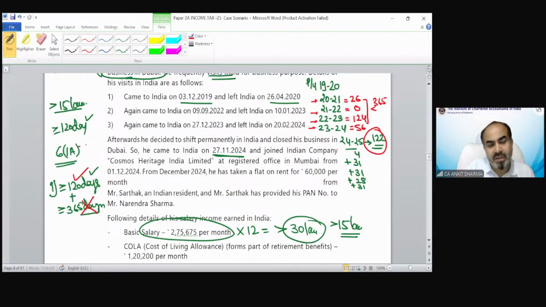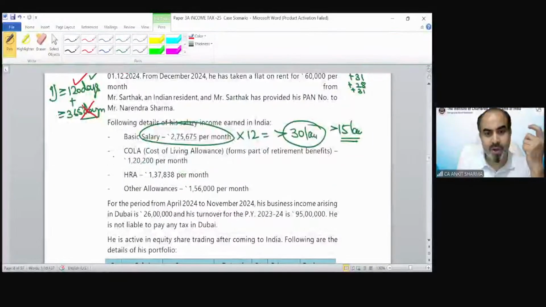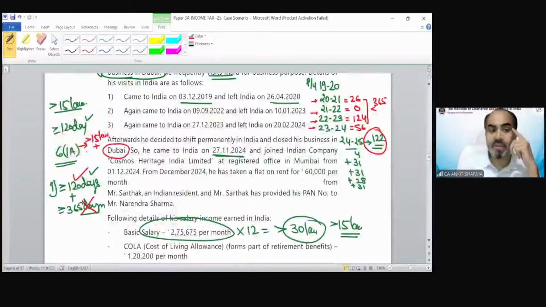Now we have to check the third condition. The third condition says visit is irrelevant. We do not need to check any number of days. You just need to check whether Indian source income is exceeding 15 lakh and he has not paid tax in the country he resides in. He was in Dubai and the question gives you the information that there is no tax in Dubai. He is not liable to pay any tax in Dubai. So due to fulfilling of section 6(1)(a) condition, the days are irrelevant now. Whether he is in India for 0 days, irrelevant.